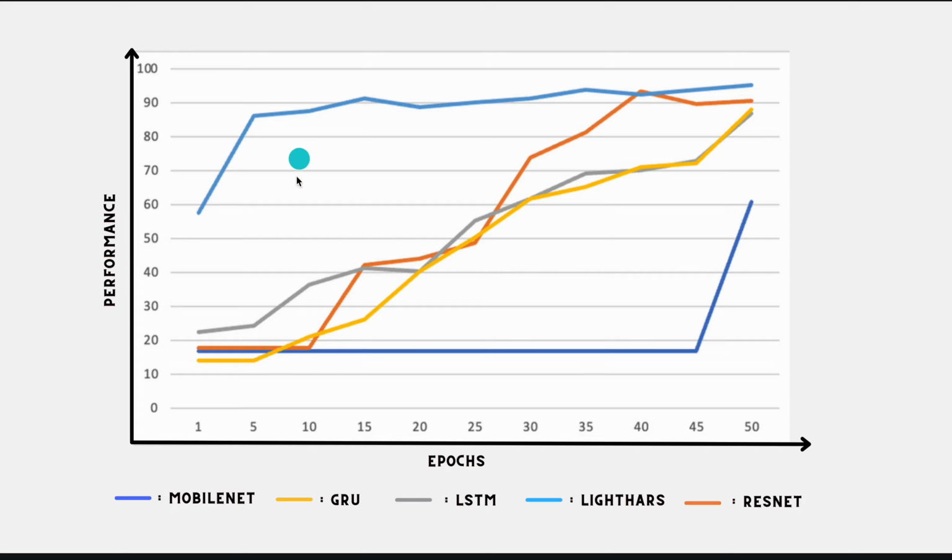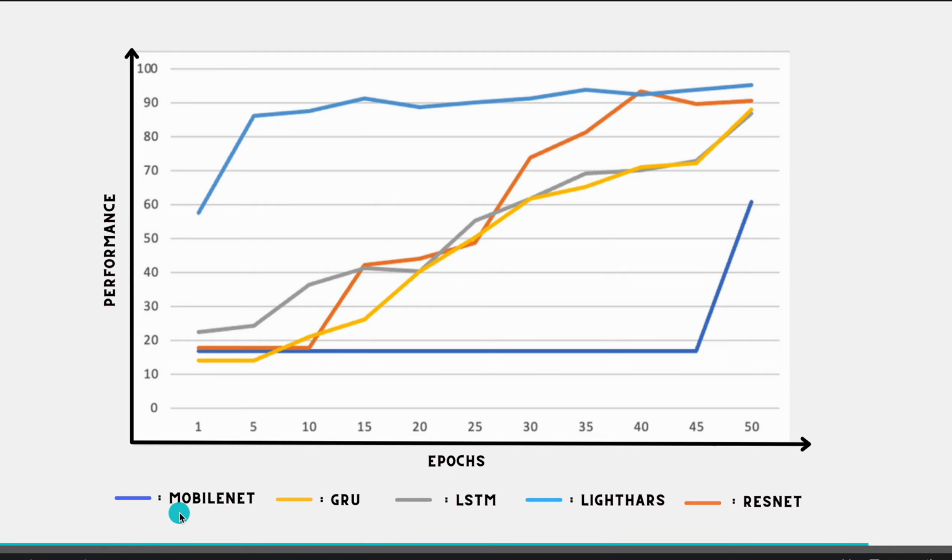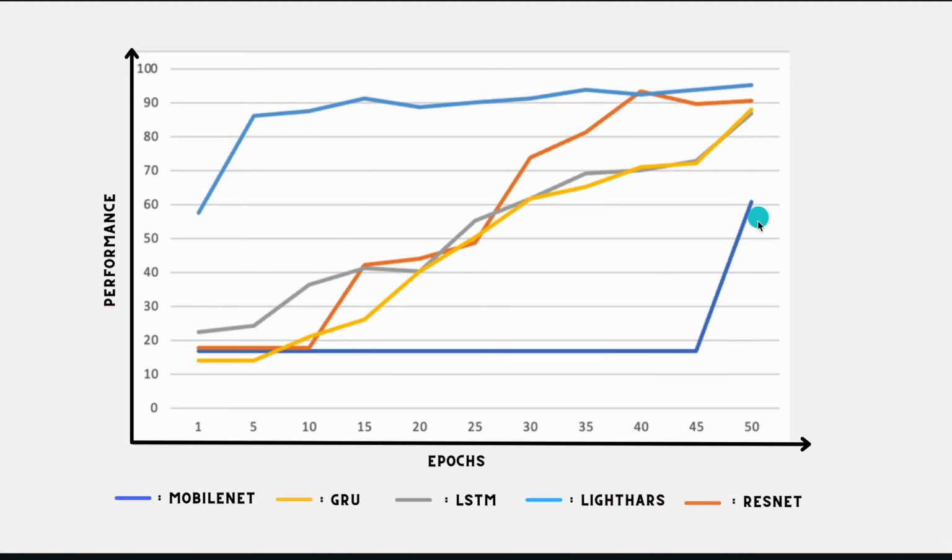First is MobileNet. Here we can say MobileNet gives a result of around 61%, and the performance increases from the 45th epoch, while our Light HRS gives 59% performance from the first epoch and goes up to 95%.